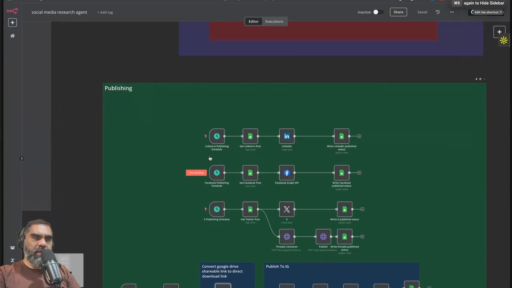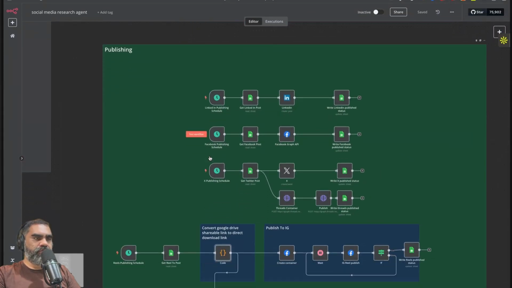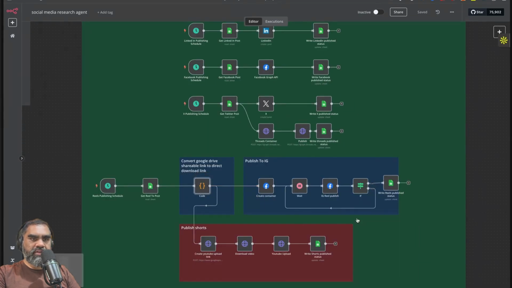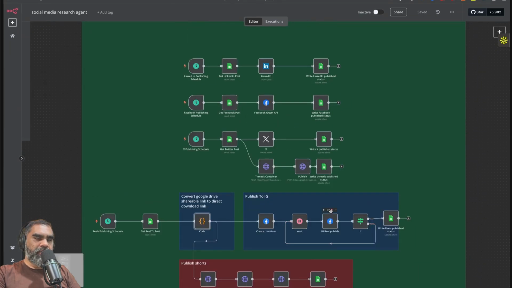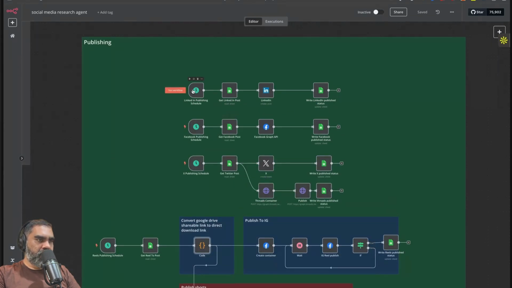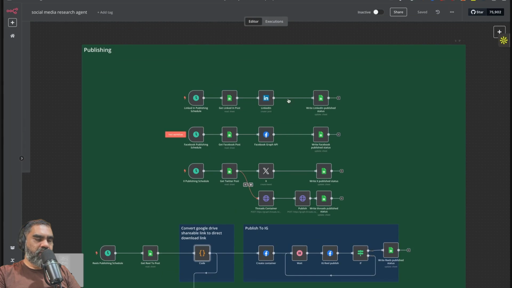Publishing part now. Any content that has been approved will be picked up for the text-based publishing, and any content that has been marked as video uploaded will be picked up for reels or shorts. All these workflows have a common theme to it. It runs on a schedule.